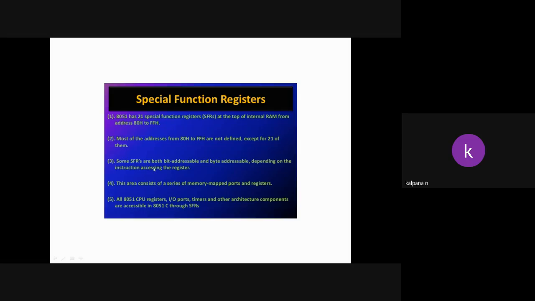Some of them are also bit addressable. Some special function registers are both bit addressable and byte addressable.